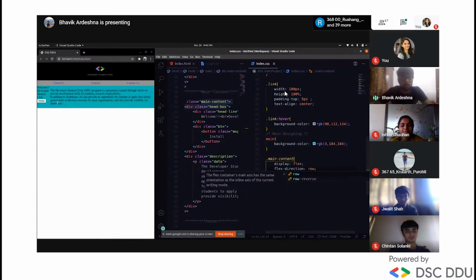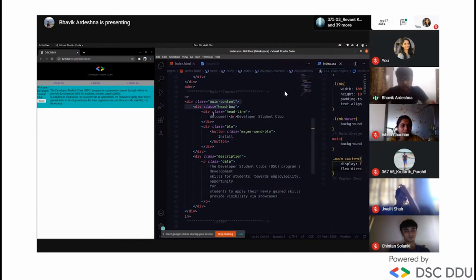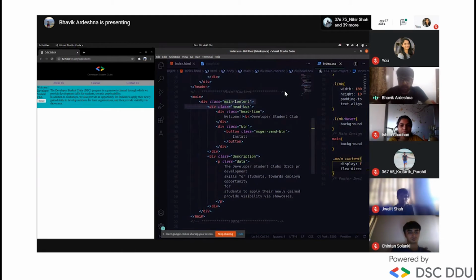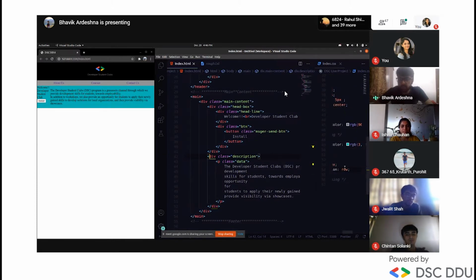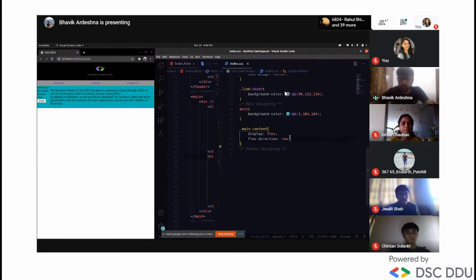See what happened. Yeah, you can now observe what I'm trying to tell you. I applied flex inside the main content. Inside there are two div tags, head box and description. So I give it the flex direction row. You can see here, row.